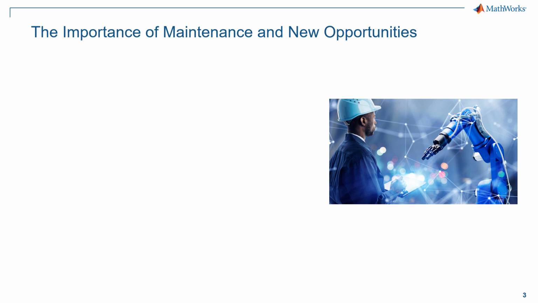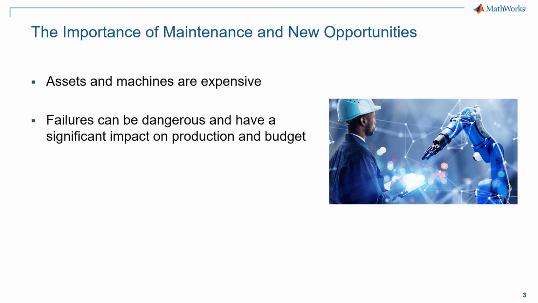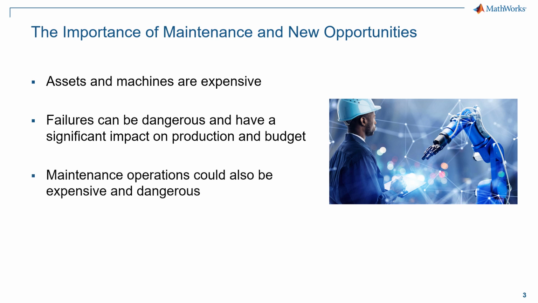Maintenance is as important as the operation of a machine itself because production assets can be very expensive and their failures could be dangerous and have also negative impact on the production process and the budget as well. Moreover, maintenance operations could be also expensive and in some cases dangerous.